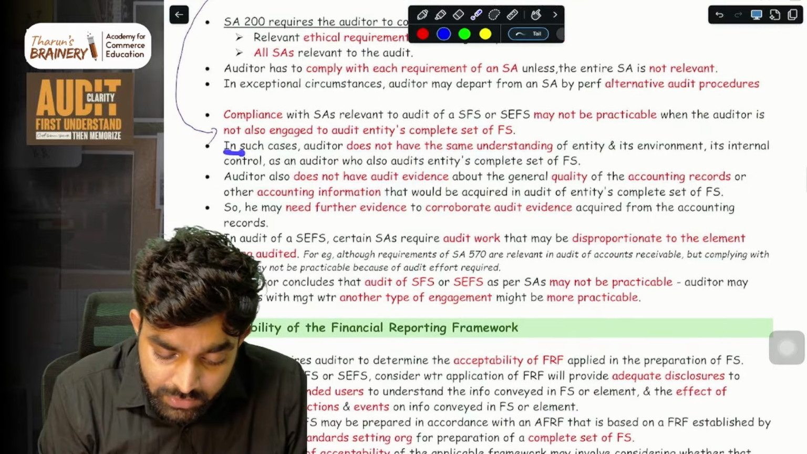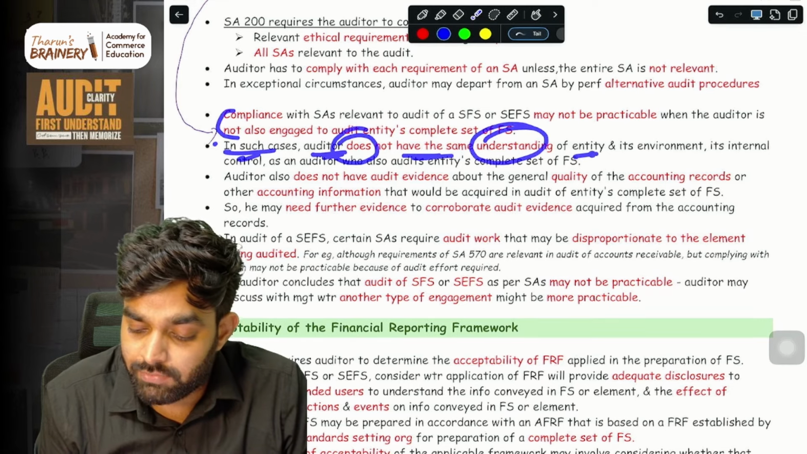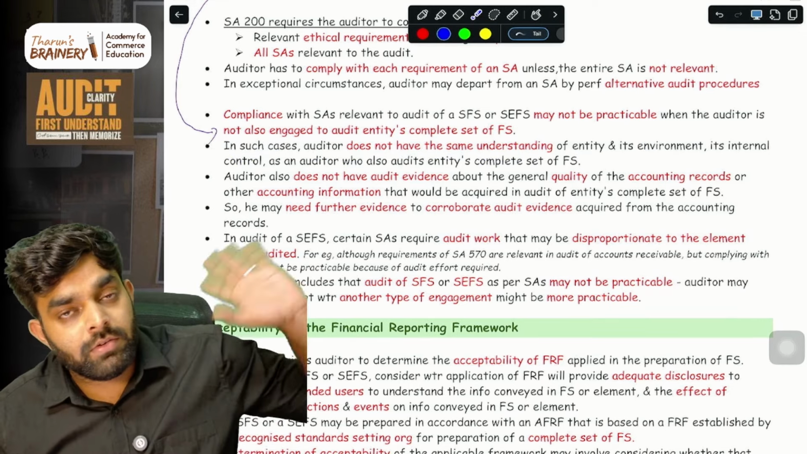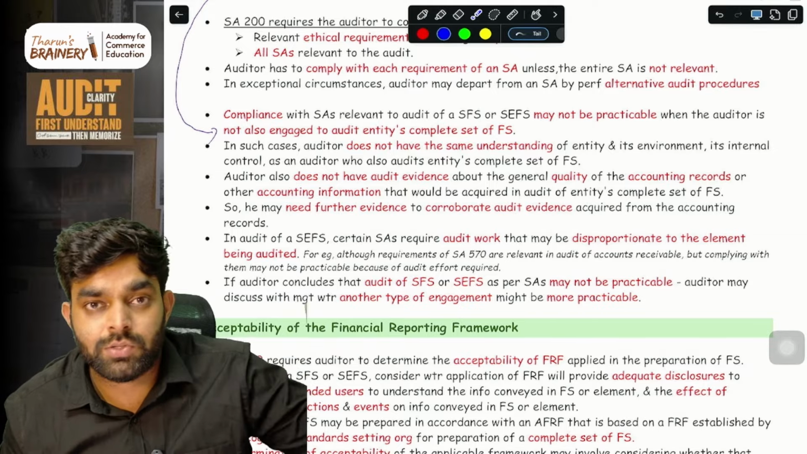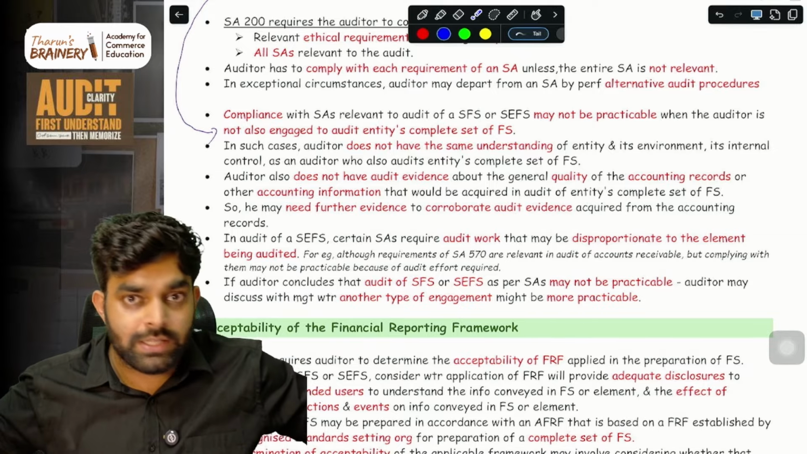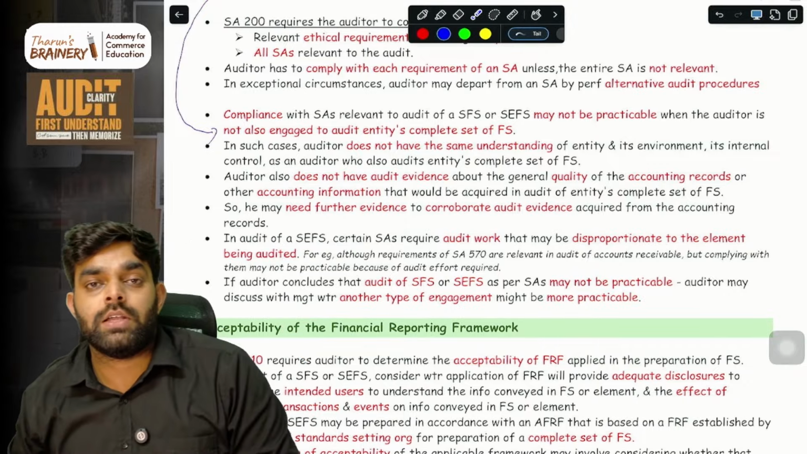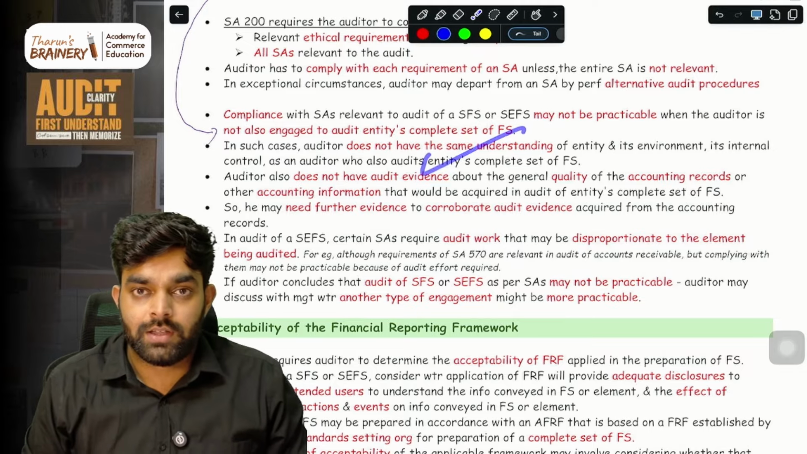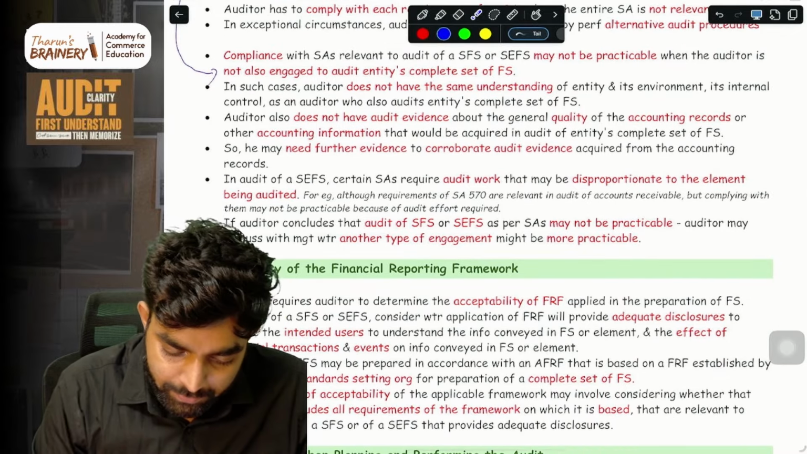So in these kinds of cases, the auditor does not have the same understanding of the entity and its environment, because when you're doing the main audit, you understand the entity environment, do the detailed procedures, you get a lot of audit evidences, you understand the company so much. But when you're just auditing this one particular thing only, you may not get that much evidence, right? Because the scope is limited.